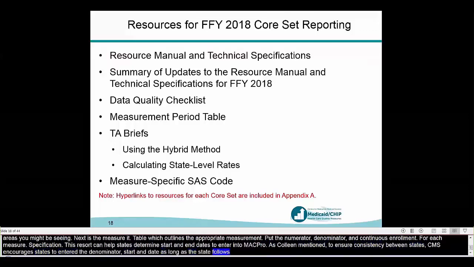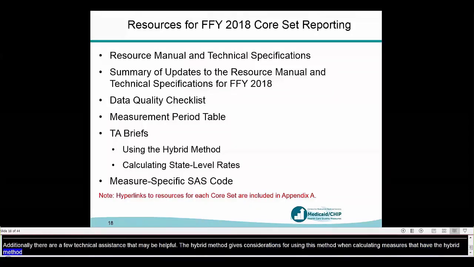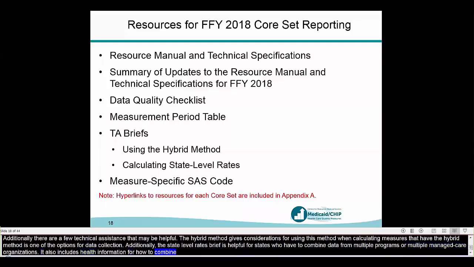Additionally, there are a few technical assistance briefs which may be helpful. The hybrid method brief gives an overview of what the hybrid method is and considerations for using this method when calculating measures that have the hybrid method as one of the options for data collection. Additionally, the state-level rates brief is helpful for states who have to combine data from multiple programs or multiple managed care organizations. And it also includes helpful information for how to combine data when, for example, one program might use administrative data and another program might use the hybrid method.